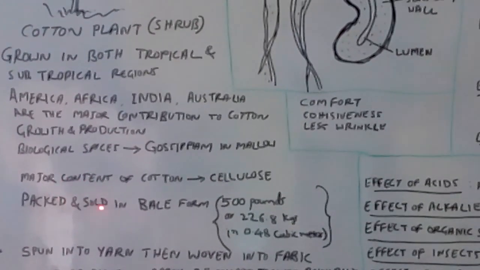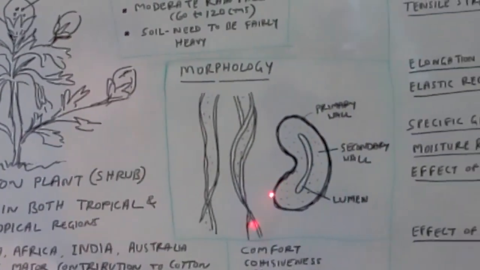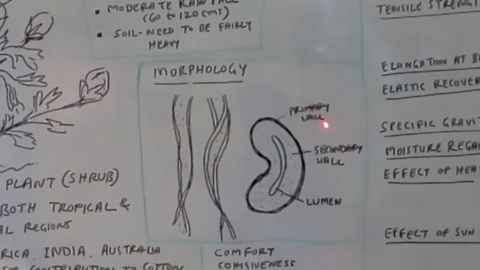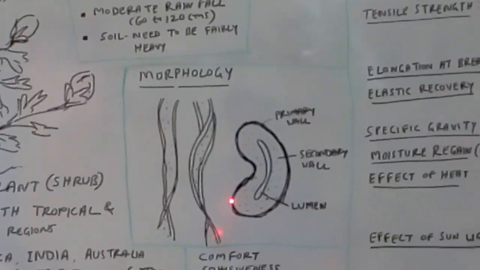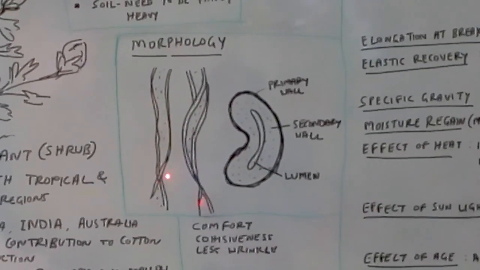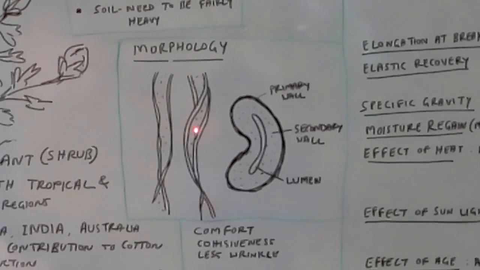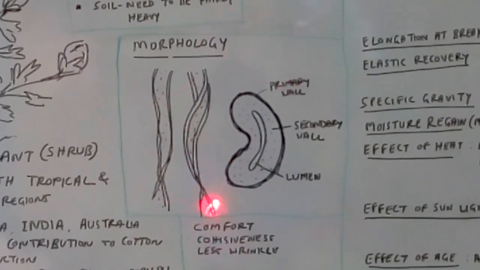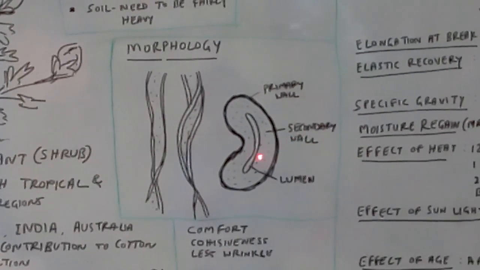Now, coming to the morphology of the textile fiber, the individual fiber. This picture is a longitudinal view of the cotton fiber, and this is a cross section view of the cotton fiber.